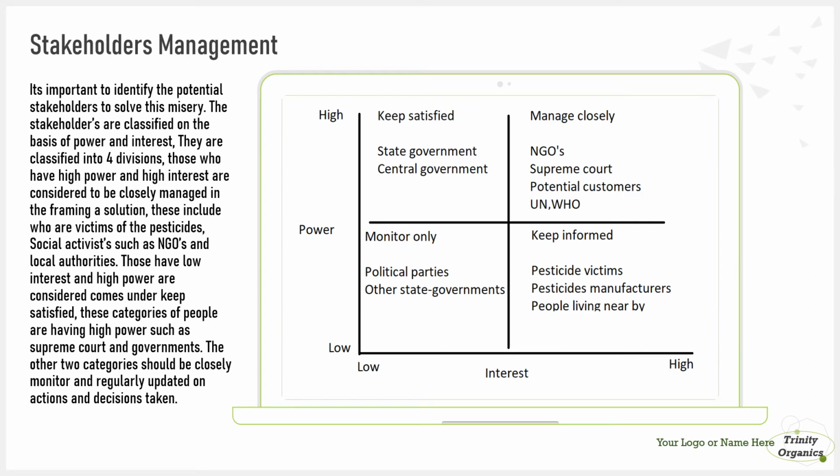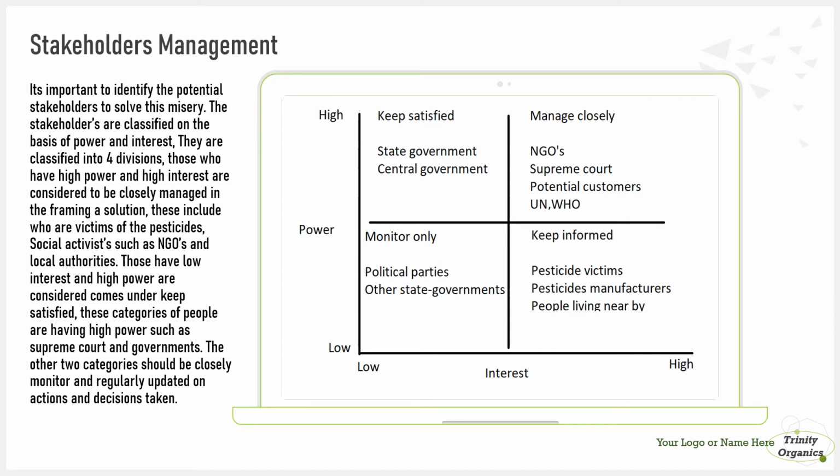The stakeholders here are identified using the power and interest matrix. Here we'll mainly be considering those who have high power and high interest. Those categories are NGOs, the Supreme Court, potential customers, the UN, and the WHO. They should be managed closely and reported to on a regular basis, on what's happening and where they're using the pesticides. If there is a verdict by the Supreme Court, they should be properly notified.